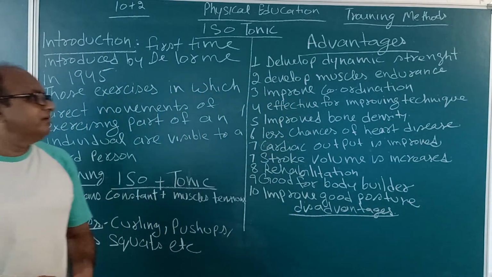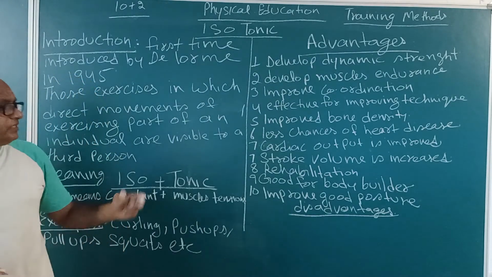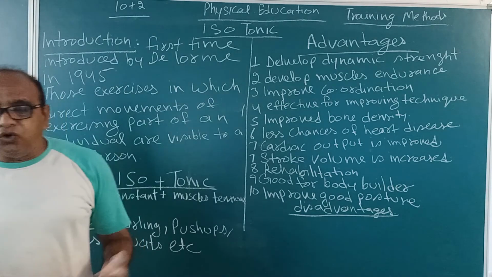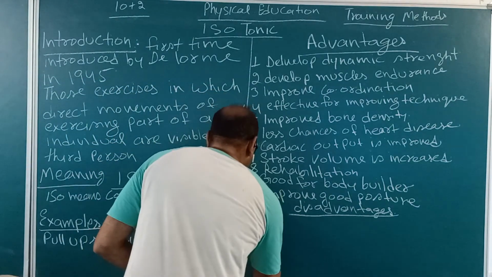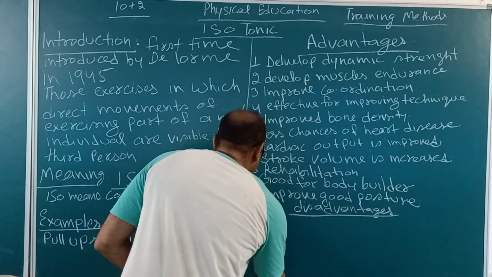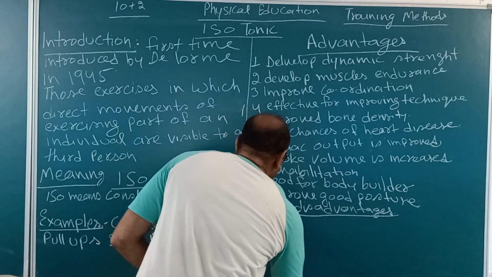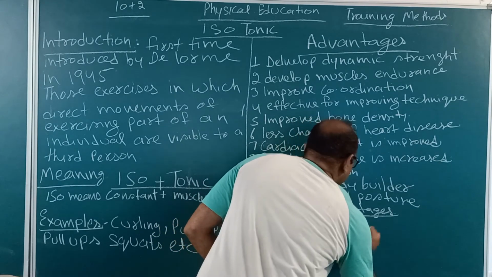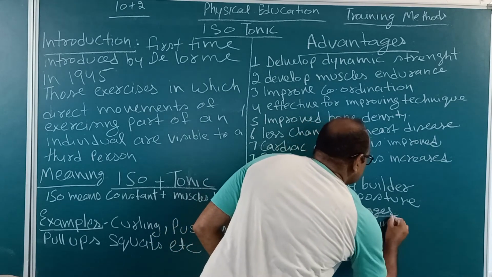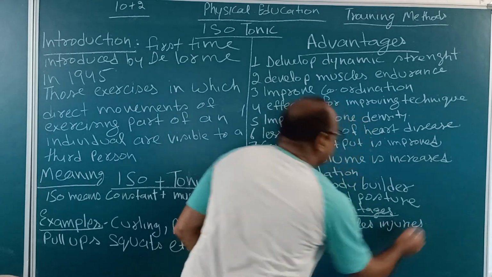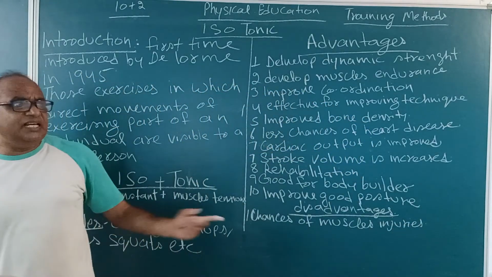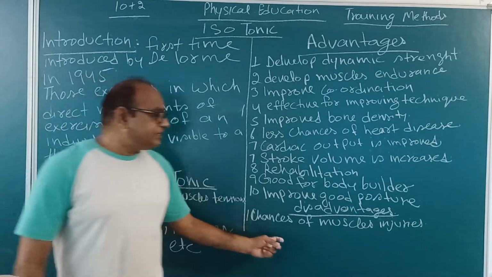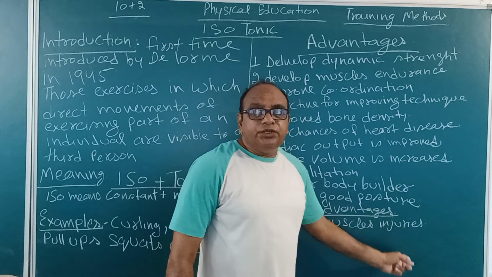Disadvantages. There are very few disadvantages of isotonic exercises. Number one, chances of muscle injuries. Because we repeat the same exercise again and again, our muscles can be injured.